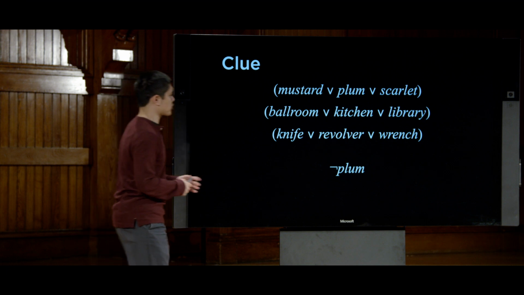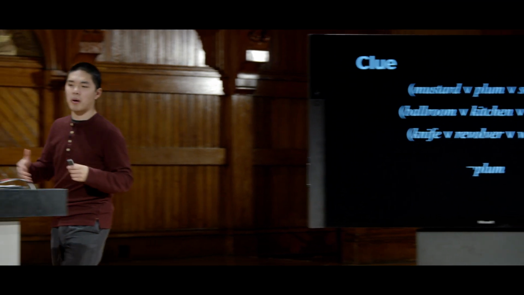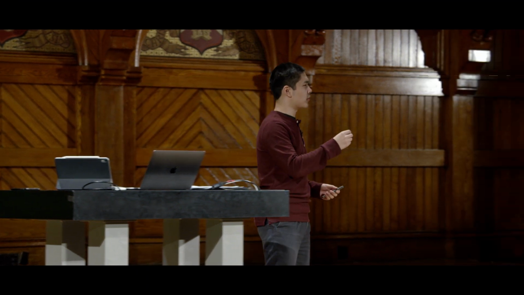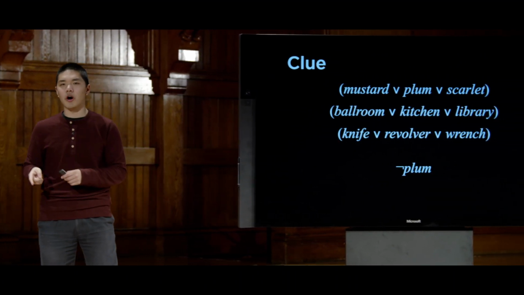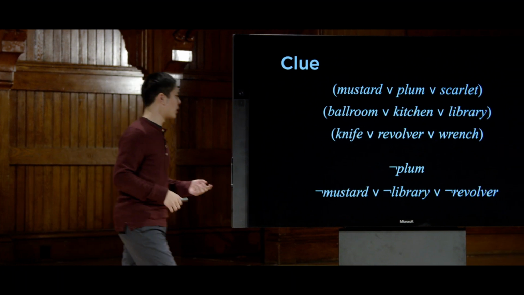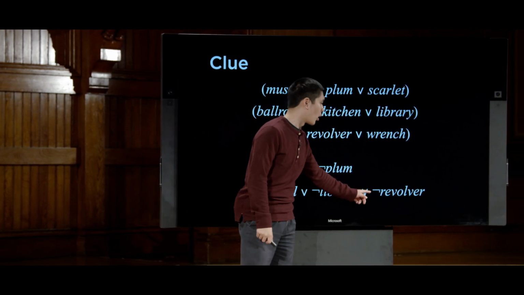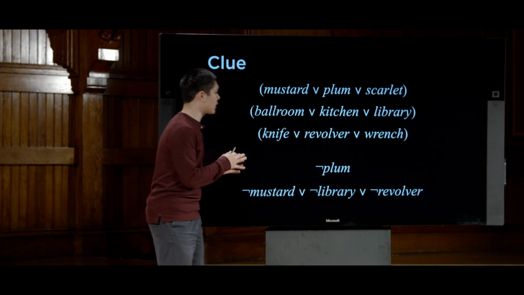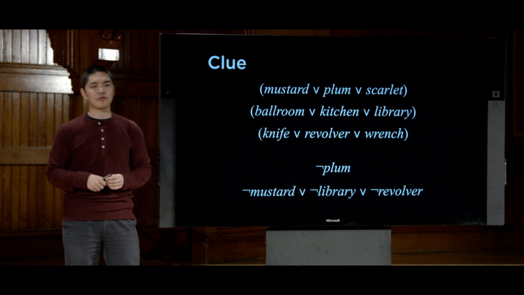Sometimes I might not know for sure that a particular card is not in the middle, but sometimes someone will make a guess, and I'll know that one of 3 possibilities is not true. Like someone will guess Colonel Mustard in the library with the revolver. In that case, a card might be revealed that I don't see, but if it is a card, and it is either Colonel Mustard, or the revolver, or the library, then I know that at least one of them can't be in the middle. So I know something like it is either not Mustard, or not the library, or not the revolver. Now, maybe multiple of these are not true, but I know that at least one of Mustard, library, and revolver must in fact be false.